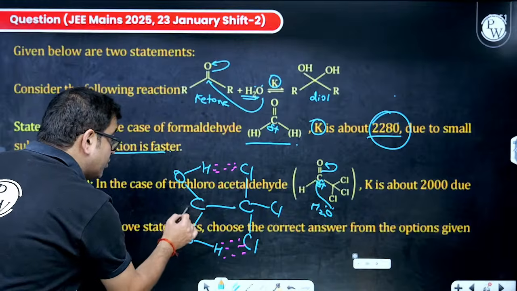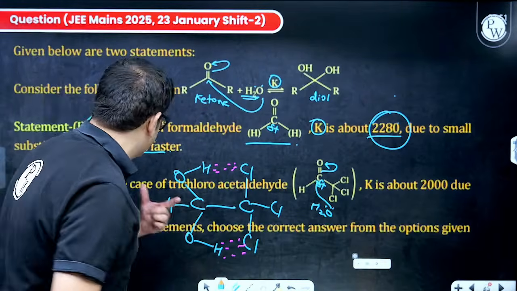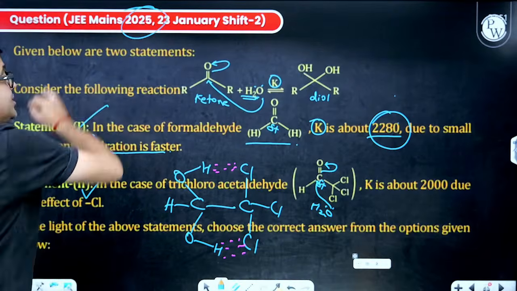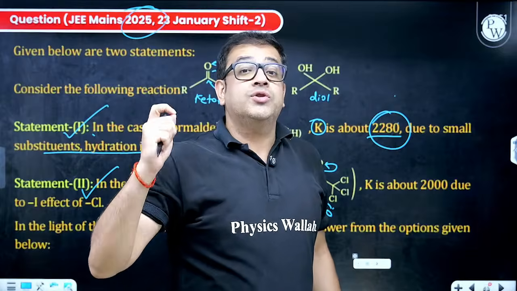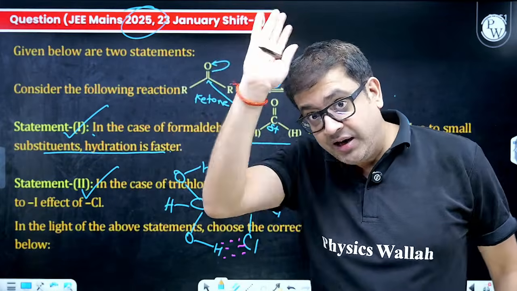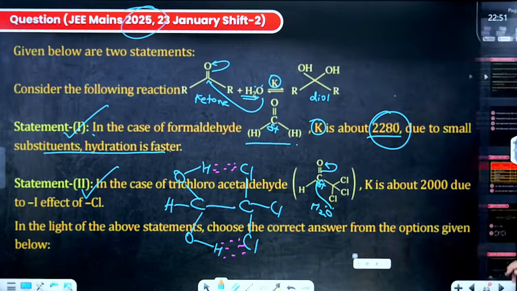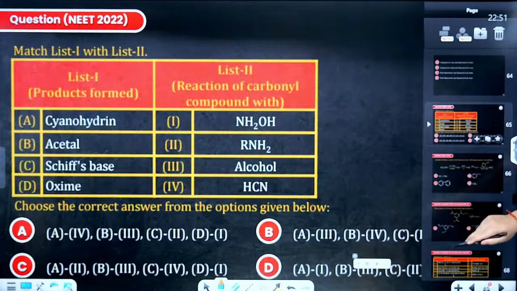So a beautiful question, beta. That means this is also true. That means both are true. Just a JEE 2025 question, a very beautiful question to make you attempt, understand and learn the logic of carbonyl compounds. Moving to the next one.